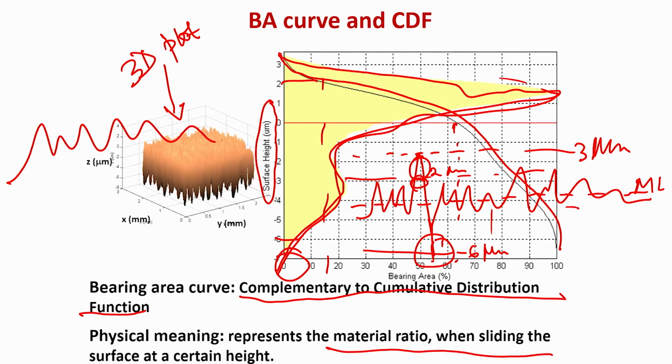Suppose the material is sliding at this particular height, this much material will be in contact with the mating solids. Now, if this particular area is getting chopped off, like getting lifted, then it allows the next level of material to be in contact with the mating solids.